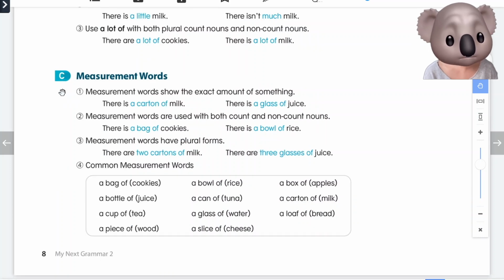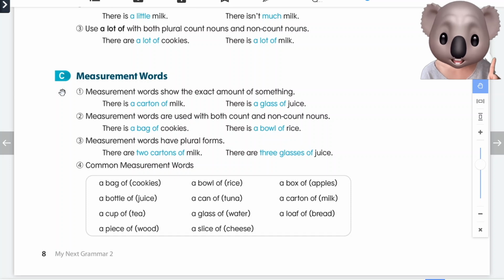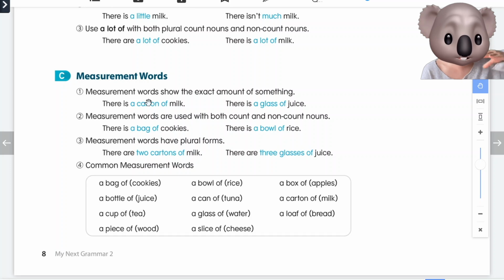We also learned about measurement words. For example, we know that milk is non-count. But we can say, I have a 또는 one glass of milk. Or there is a carton. A carton is the 종이. 종이로 되어 있는 박스. A carton of milk.